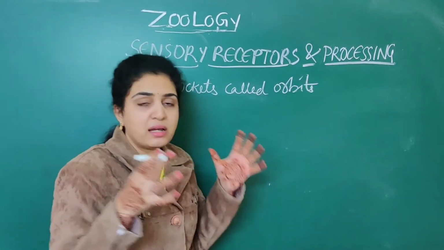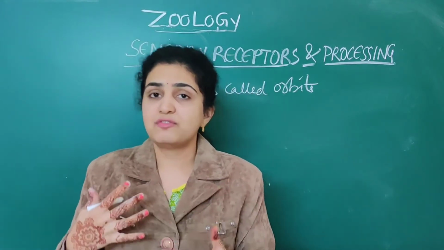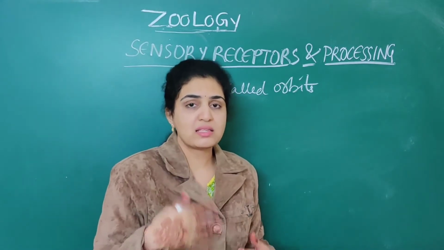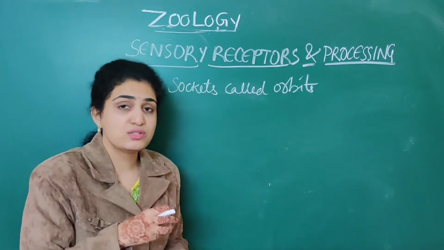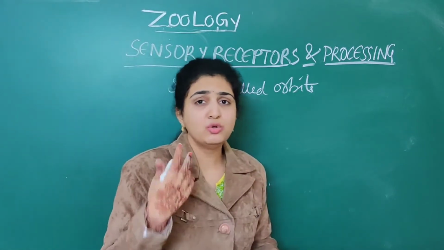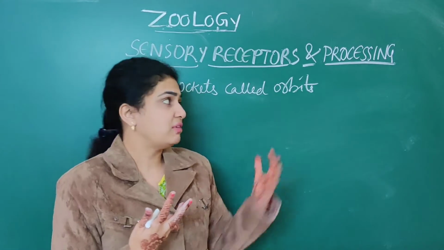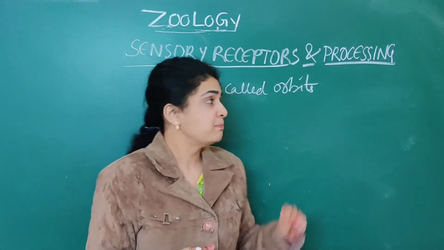Eyes are situated in sockets called orbits. I am repeating it so that you can easily note it down for the class and come for the next class very easily. As well as the sensory receptors of the eye, numerous NEET questions are asked. Every alternate year, they ask numerous NEET questions based on this.